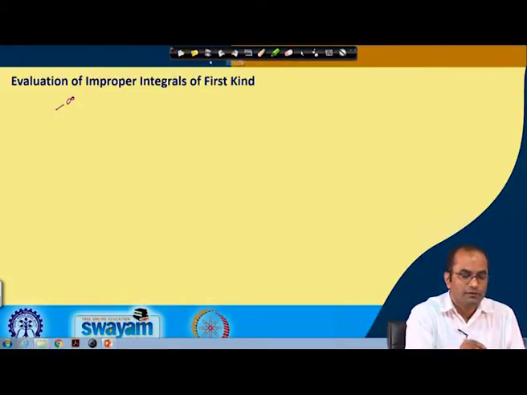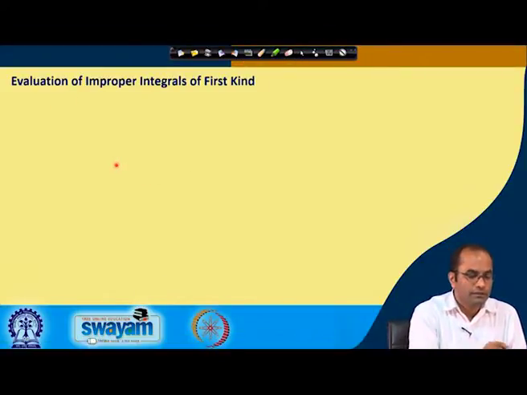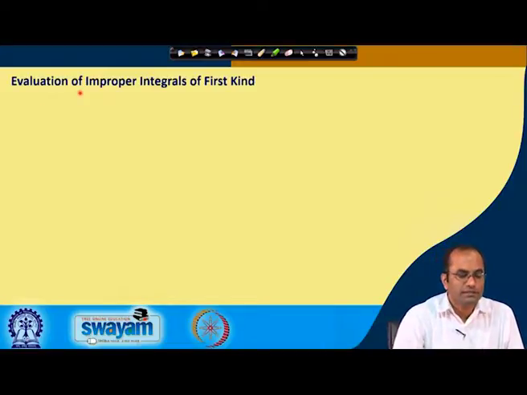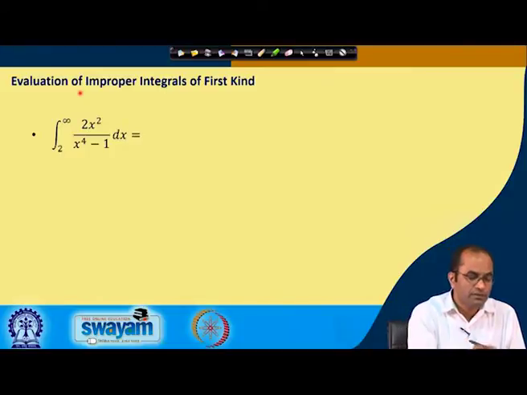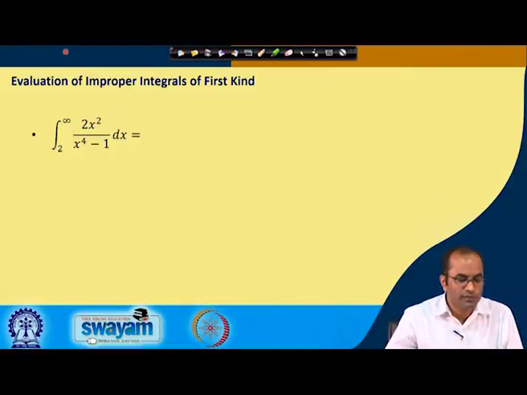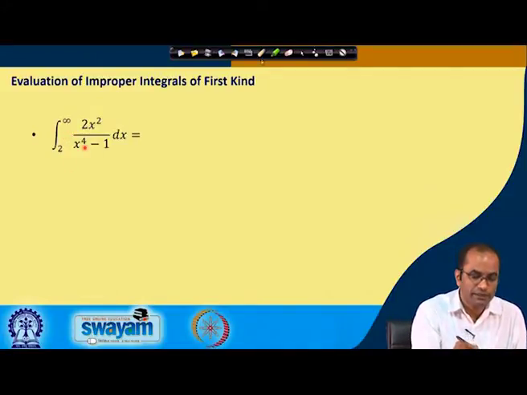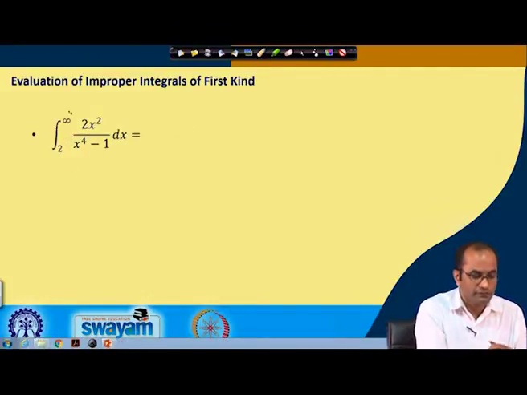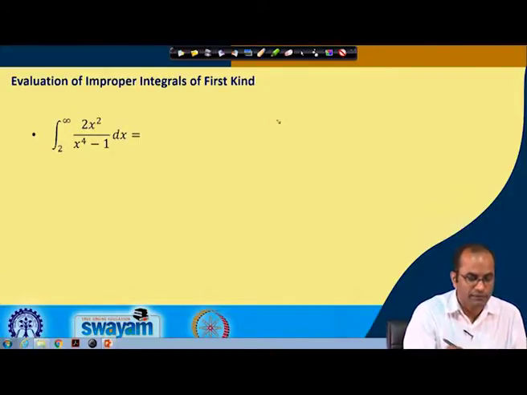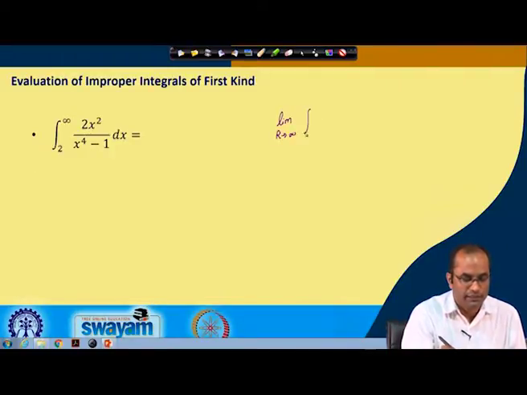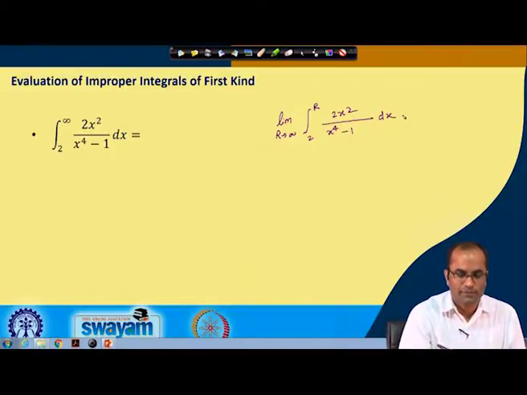So, now we will see how to evaluate improper integrals of the first kind. This is the example here. We have the integral from 2 to infinity of 2x squared over x to the fourth minus 1 dx. The trick is that we remove this infinity and replace it with r. So, we have this integral equal to the limit as r tends to infinity of the integral from 2 to r of 2x squared over x to the fourth minus 1 dx.